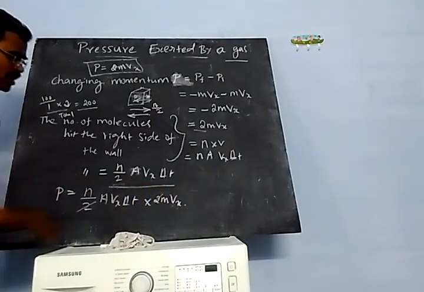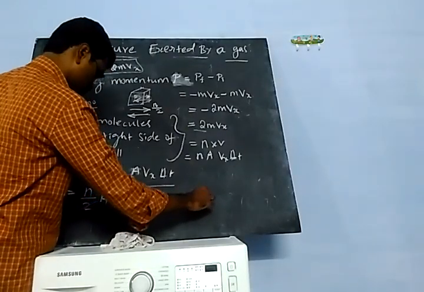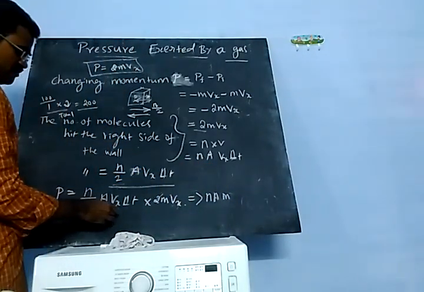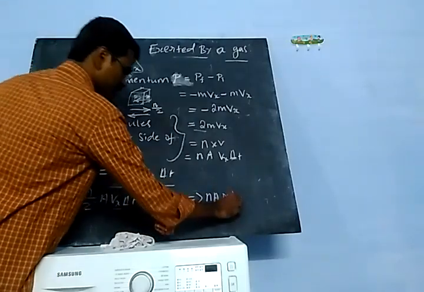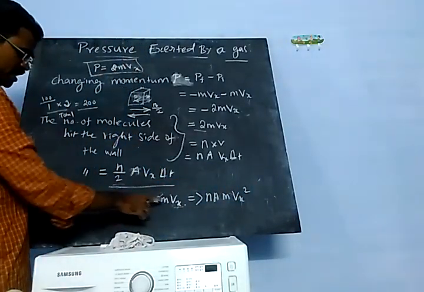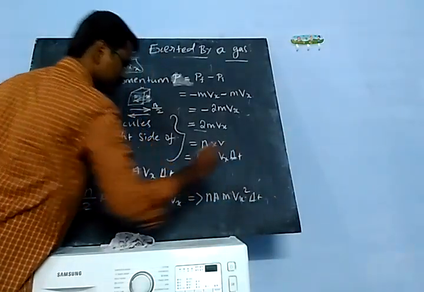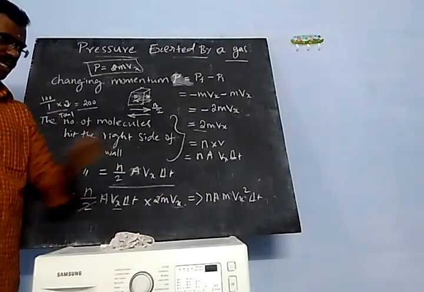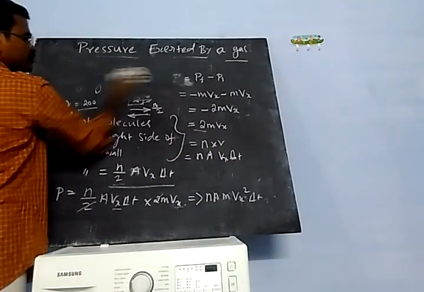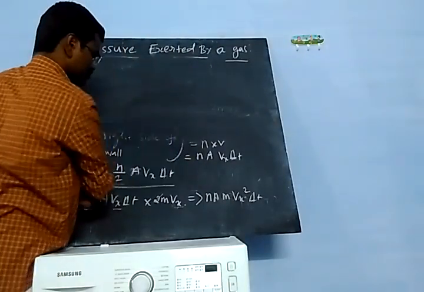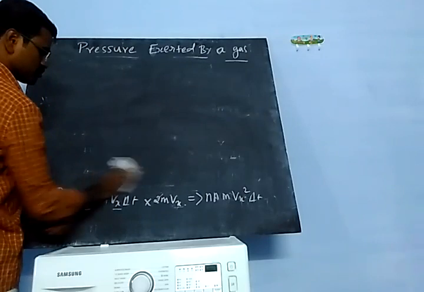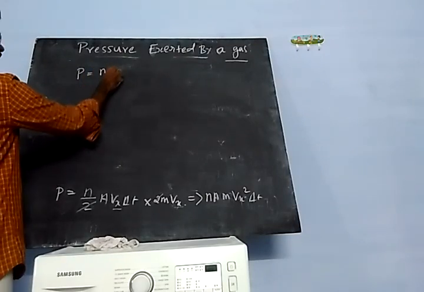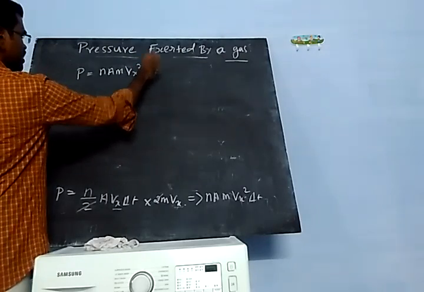So here 2 and 2 cancel. We can get n A m, here Vx is there, so here also Vx, so Vx squared: n A m Vx squared into del T. So the total changing momentum is equal to n A m Vx squared into del T. So the total changing momentum P is equal to n A m Vx squared into del t.